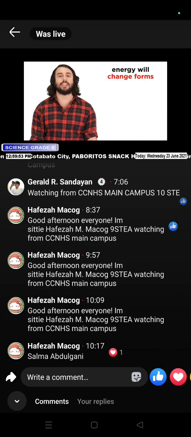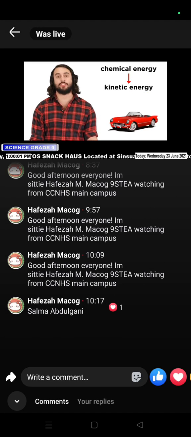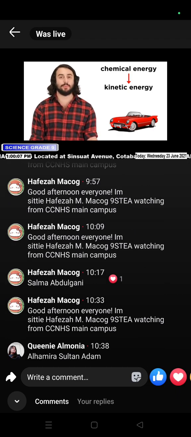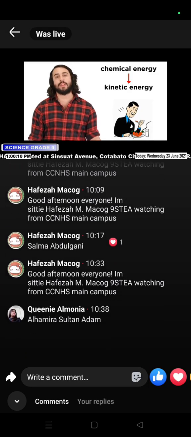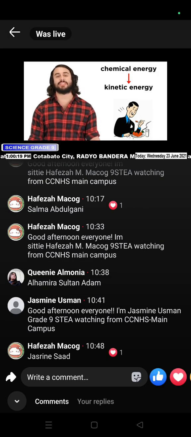As we said, energy can be transformed from one form to another, but it is always conserved. A car engine converts chemical energy stored in gasoline through a series of steps to eventually produce the kinetic energy that is the movement of the car. When we metabolize food, we are converting chemical energy within the food into the chemical energy in ATP, which can then be used as kinetic energy to move our bodies around.